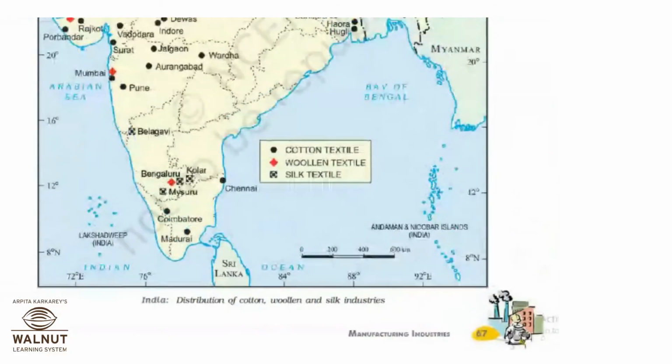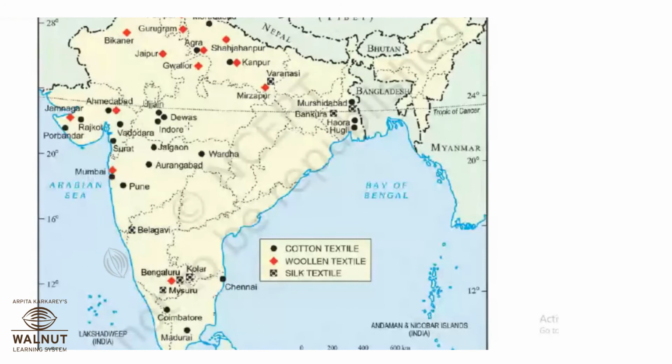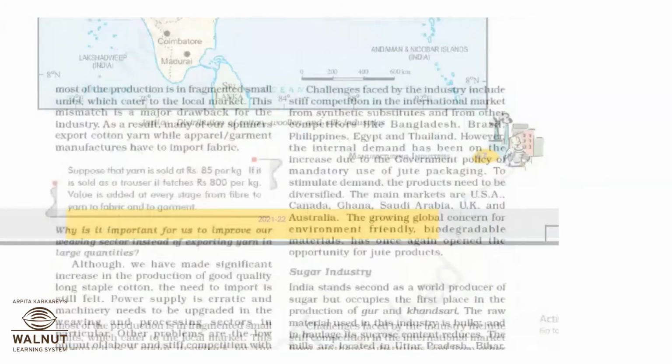So you're going to be asked, for example, if it is Mumbai, if you see the legend over here, it's going to be cotton and woolen textile. Okay, Surat is for cotton textile. Coimbatore is for cotton textile because the black dot shows the cotton textile. Then Indore is for cotton textile. Okay, and Kanpur is again for both woolen and cotton textile. So these are the 5 places you have to remember for the textile industry.